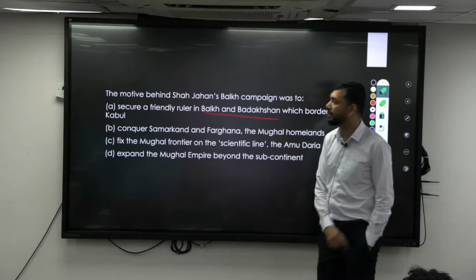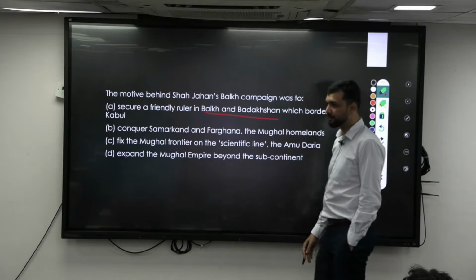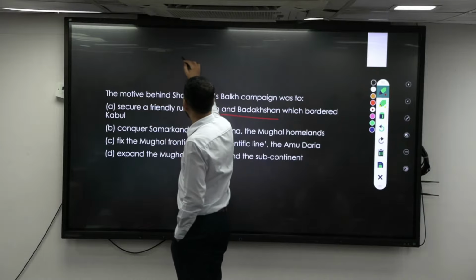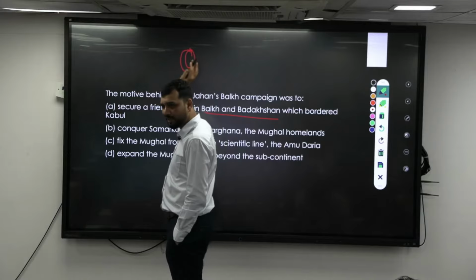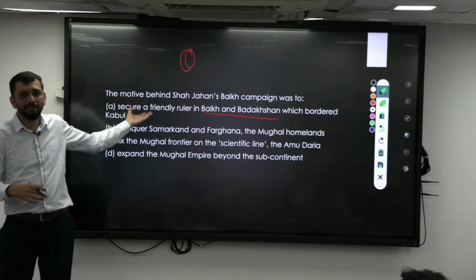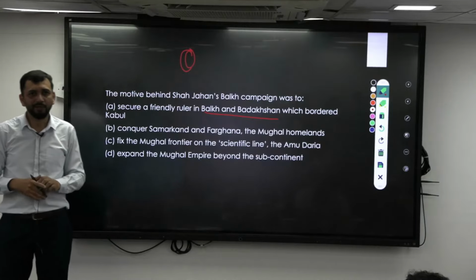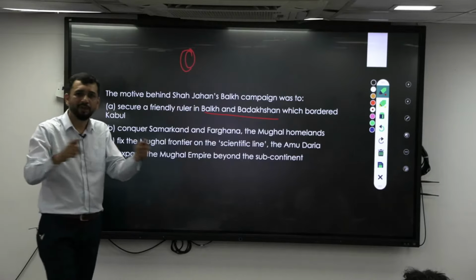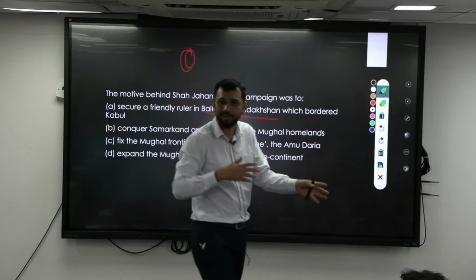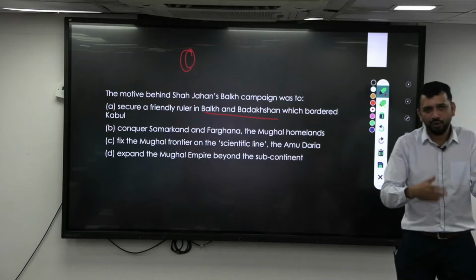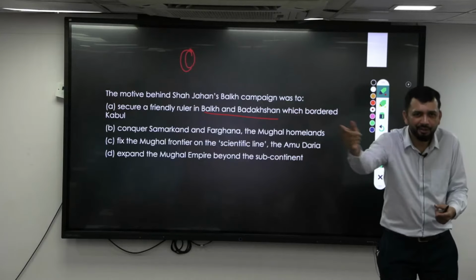Balkh and Badakhshan. In the Mughal Empire, Afghanistan, Kabul will come. So beside that you have the Balkh and Badakhshan kings. Here basically Uzbeks were ruling. These Uzbeks were having a civil war. There is always unrest happening when two different kings are always fighting. So now it will threaten your bordering state, which is Kabul.